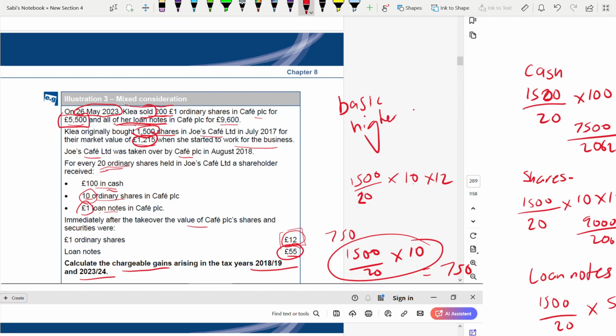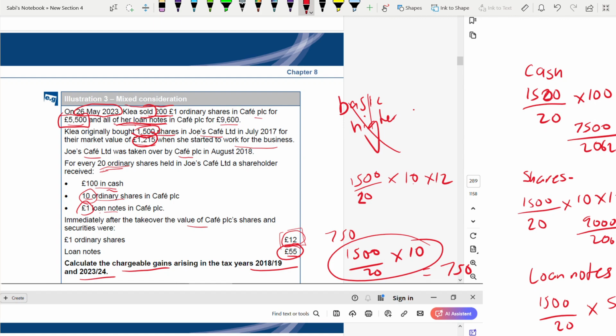But here, they have not mentioned anything. You don't know anything about it except the gains. So, this you leave it. Otherwise, sometimes you have to mention it, even if they don't say. If, for example, they have given you a tax rate, they have seen that they have worked for the company. So, you have to see whether business asset disposal relief is available or not. But here, we don't have to do that.